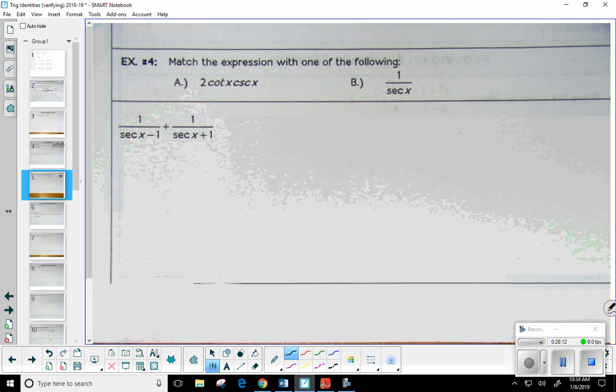Let's see which one we're thinking of first, just a random guess. How many people think it's going to be A? Just before we get started. Okay, so a few folks. How many people think it's B? Okay, so for the folks who are not raising their hand, saying C, none of the above, it is not C. Okay, it has to be A or B. So it looks like we're pretty much split on that.